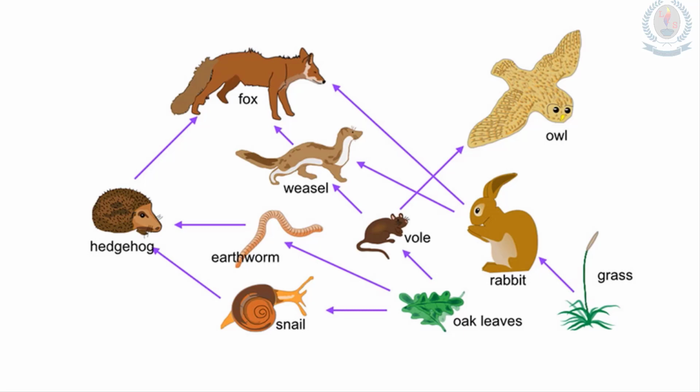Likewise, you can argue. So, one of you can tell that the numbers could remain the same. Why is that? Yes, in one case they can increase by feeding more oak leaves. On the other hand, hedgehog feeds on earthworm, so the population is decreasing. So they can balance by both situations.